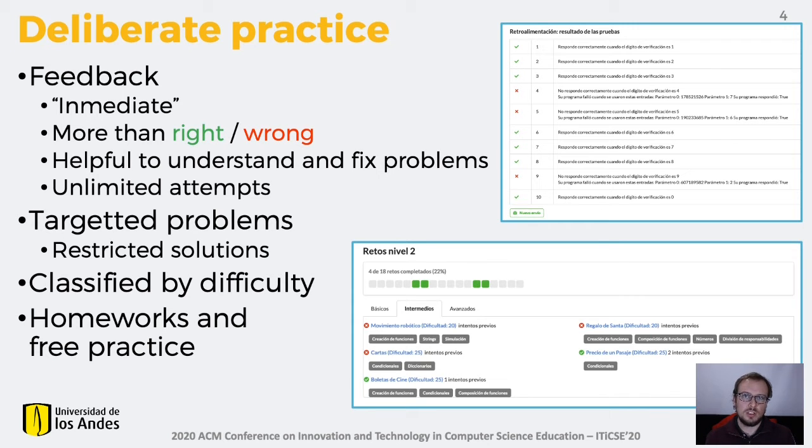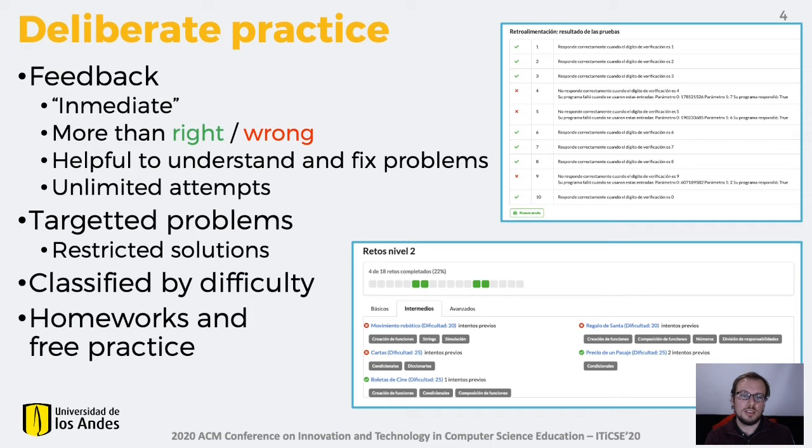So that means, for example, that instead of giving them a right or wrong answer, we suggest them ways to fix their code somehow, and we also allow them to submit many times for the same problem until they get it right. The problems that students have to solve in the platform are designed to practice particular concepts and develop particular skills.